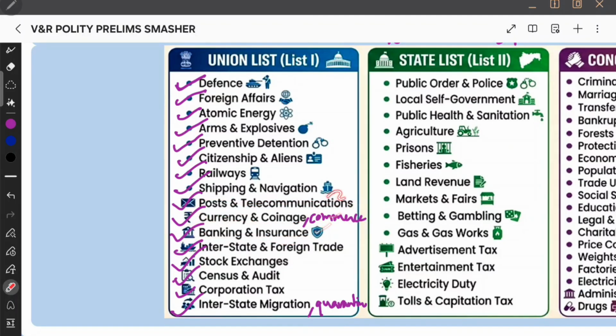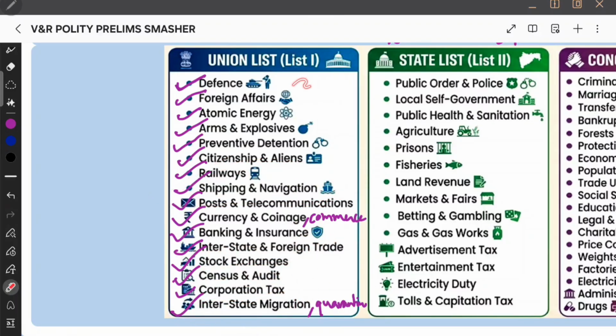So banking and insurance, and after that, you have seen atomic energy, arms and explosives. Okay, therefore, you were very frightened, and the people who came to you put you in the preventive detention, thinking you were an alien, and they asked you for your citizenship. Then Indian defense came to your rescue, and finally, census and audit was conducted. The stock exchange increased, and corporation tax was collected. Did you miss something? Yes. How did you go to interstate trade? How did interstate migration happen? You went through railways, shipping, and navigation.